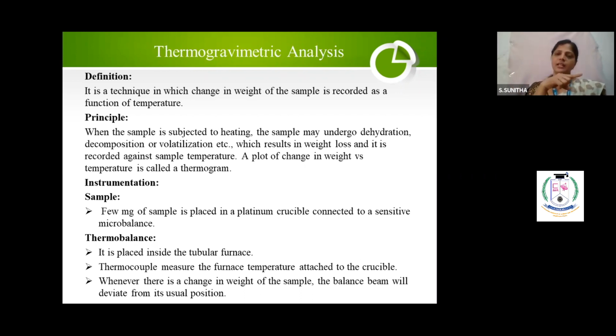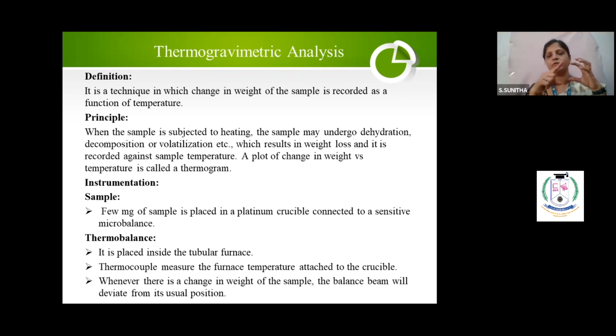When I say the balance beam will deviate, how long will it deviate? How long will the change occur? It may start from 100 degrees and end at 200. That loss keeps continuing, and after that it will be stable. Correct? I will show you the graph, then you will have a clear explanation. It will be stable, and again it will go down and be stable. As long as the sample loses its weight, the balance beam will deviate. Is it clear?